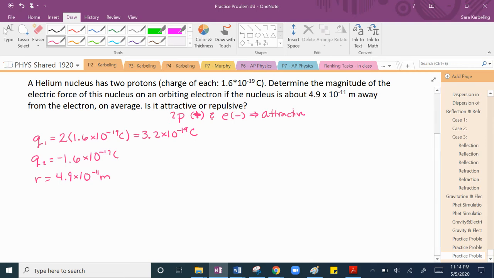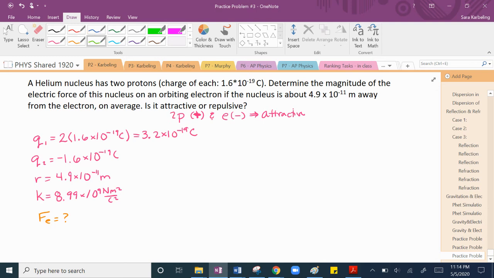And we know that the Coulomb constant is 8.99 times 10 to the ninth Newton meters squared per Coulomb squared. And the question that we're trying to answer is, what is the force that's acting between the two things?